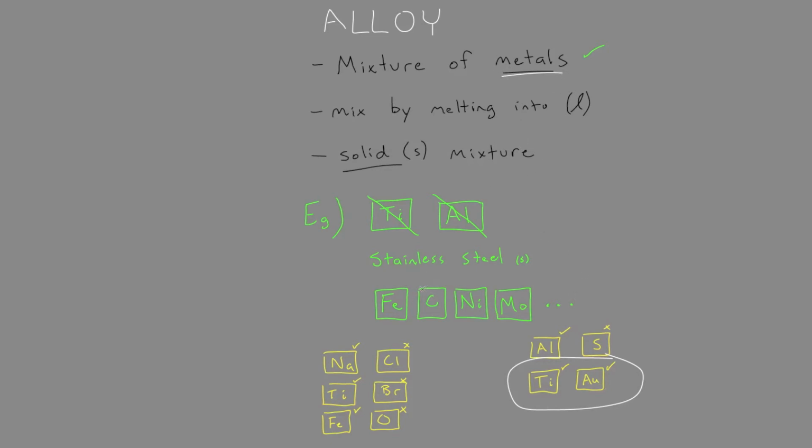So how can carbon be in a mixture of stainless steel, which is an alloy? Because we know carbon is a non-metal. So how come carbon gets to be an exception? Carbon is the one exception. Carbon is used to strengthen the alloy, and when we mix it in, it basically is used to fill the gaps between the iron atoms. So it's used kind of as a filler, I guess, because there's more elements in the stainless steel mixture. That's what makes it an alloy. Okay.